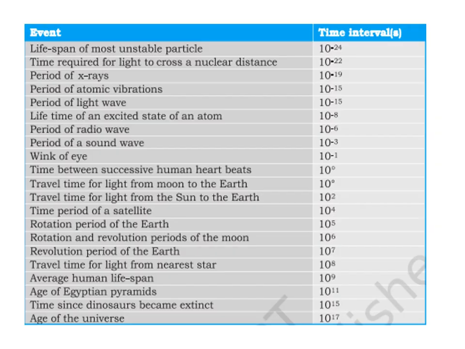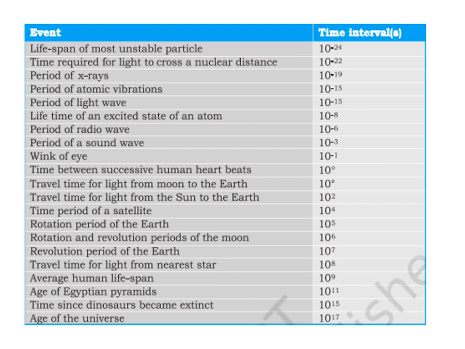Here I have mentioned the range of time. The lifespan of the most unstable particle is 10 to the power minus 24 seconds. The time for light to cross a nuclear distance is 10 to the power minus 22 seconds. The period of X-rays is 10 to the power minus 19 seconds. The period of atomic vibration is 10 to the power minus 15 seconds. The period of a light wave is 10 to the power minus 15. The lifetime of an excited state of an atom is 10 to the power minus 8. The period of a radio wave is 10 to the power minus 6 seconds. The period of a sound wave is 10 to the power minus 3 seconds.